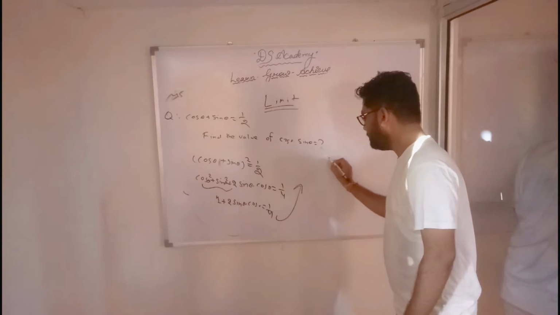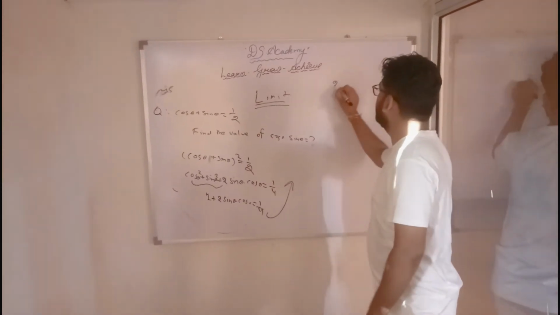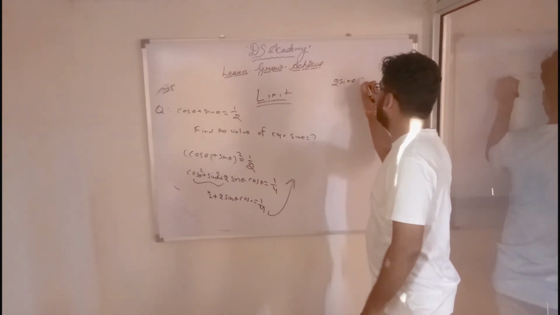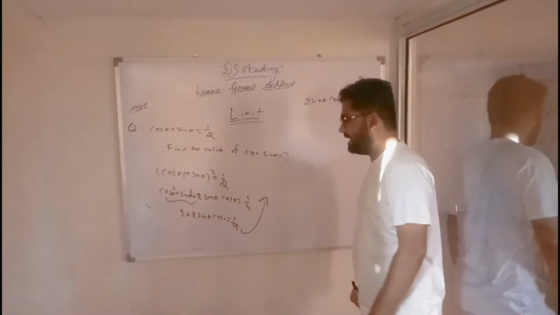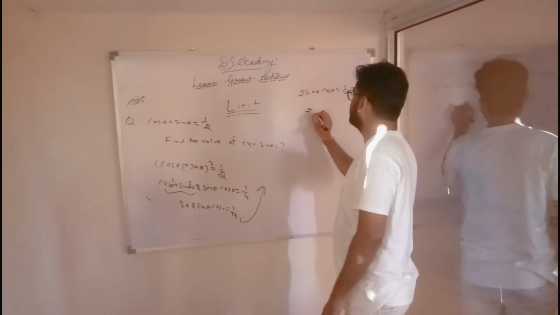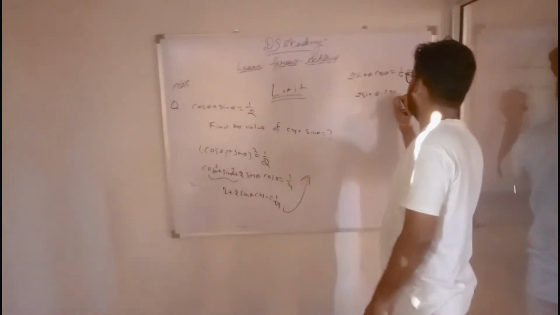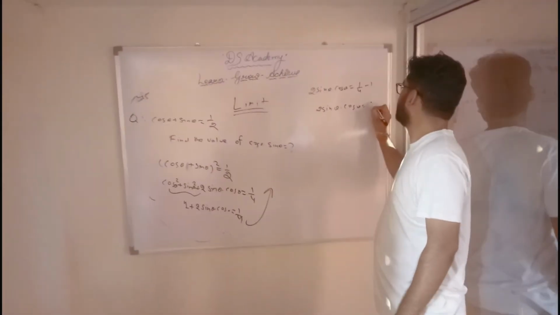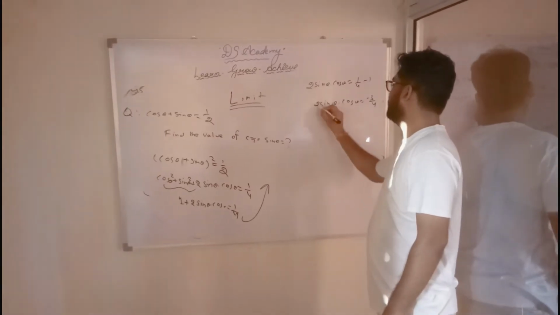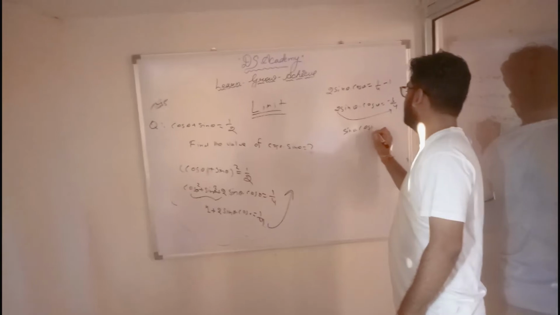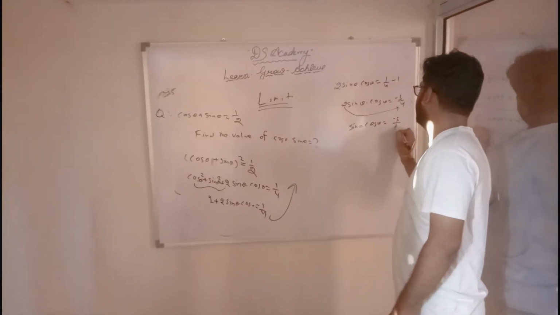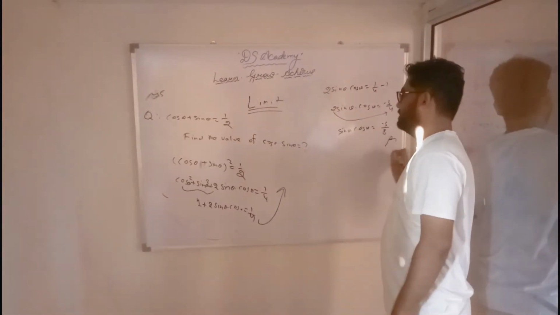So 2 sin theta into cos theta is equal to 1 by 4 minus 1, which is minus 3 by 4. So sin theta into cos theta is equal to minus 3 by 8. This is your answer.